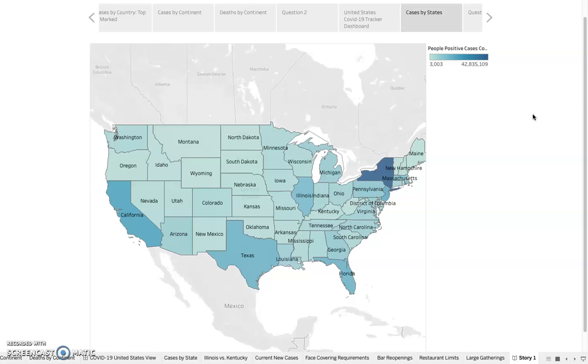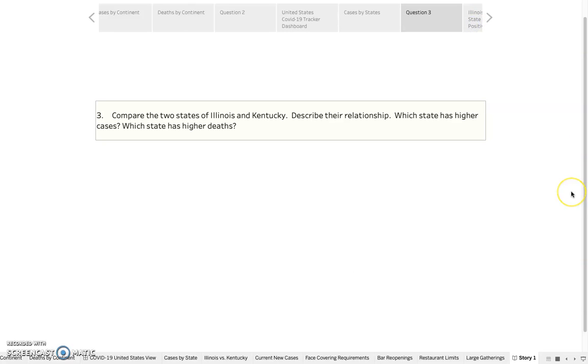So after looking at the top percent of each state, I noticed that Illinois was high on deaths. And like I said before, two of my friends are from Illinois, and it's a border state of Kentucky. I just wanted to dig in a little bit deeper and see why Illinois and Kentucky were doing differently in the coronavirus, even though they're very close. So that leads me to number 3.